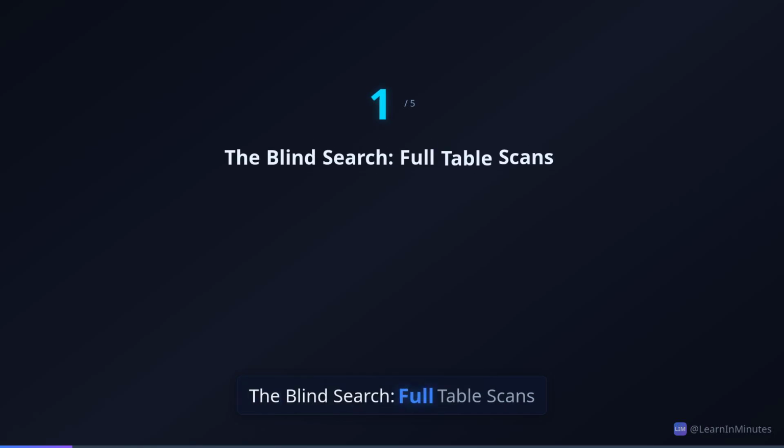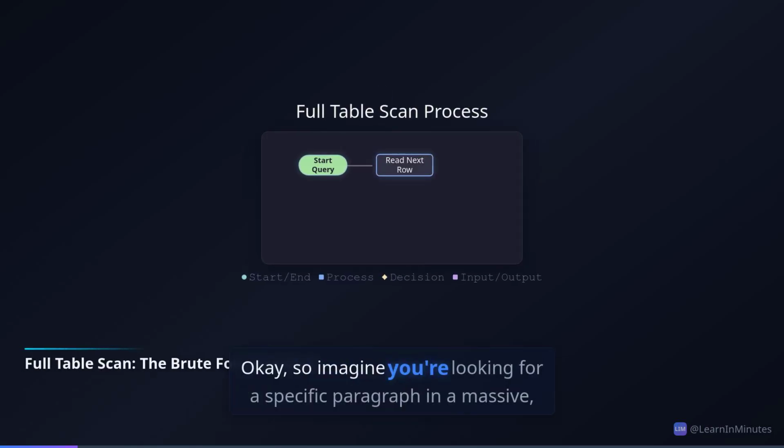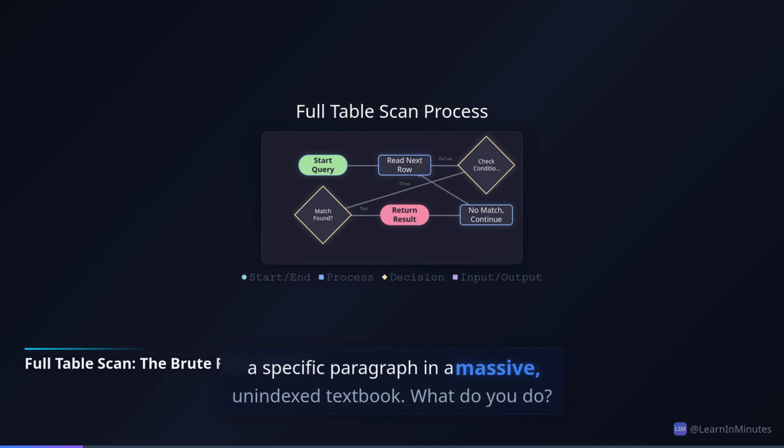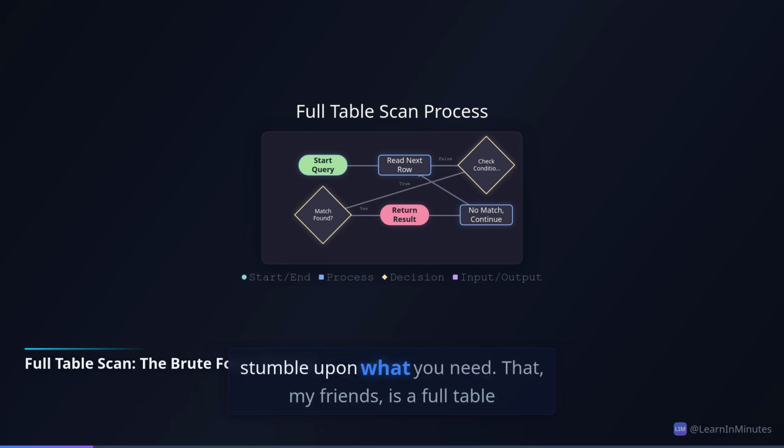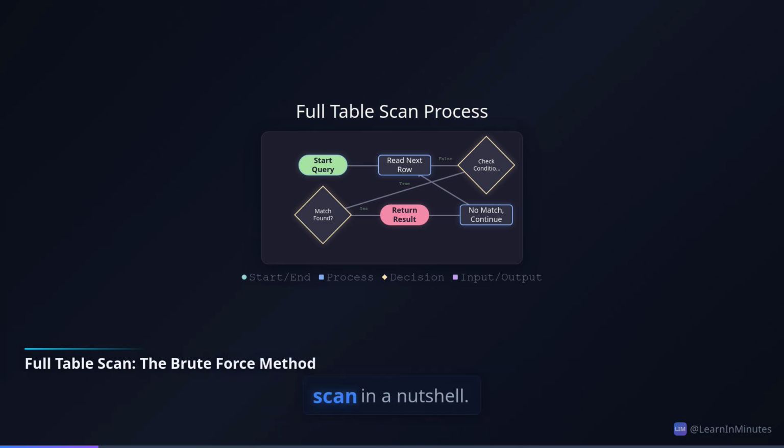The blind search, full table scans. Okay, so imagine you're looking for a specific paragraph in a massive, unindexed textbook. What do you do? You start at page 1, read every single word until you hopefully stumble upon what you need. That, my friends, is a full table scan in a nutshell.